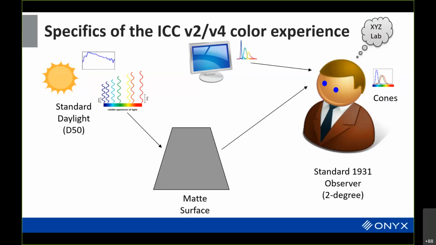Okay. If the situation varies at all in any of those, in terms of the complexity of color, and as I started off saying, color is potentially a whole lot more complex than this. Nobody's the standard 2-degree observer. You're not necessarily going to be under a D50 light source. You potentially have gloss on your surface. If those things change, then the color prediction and the ability to reproduce the experience is therefore limited.